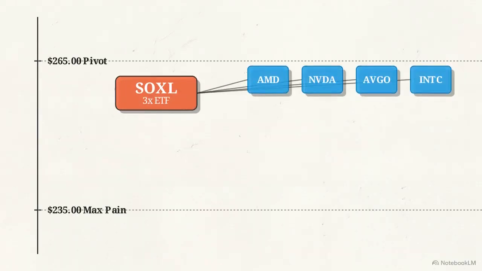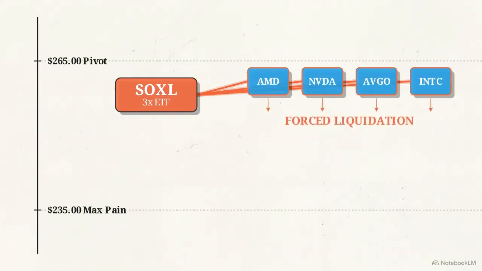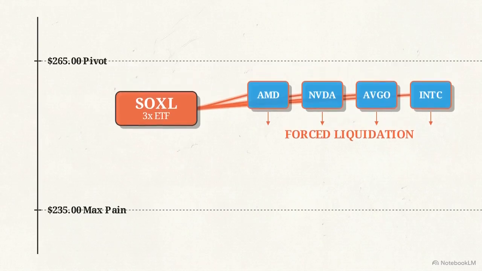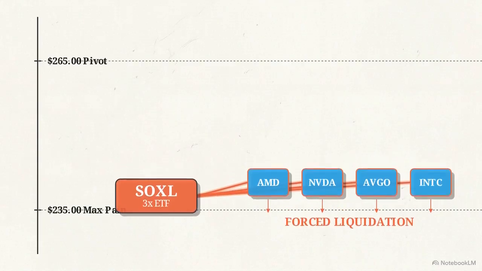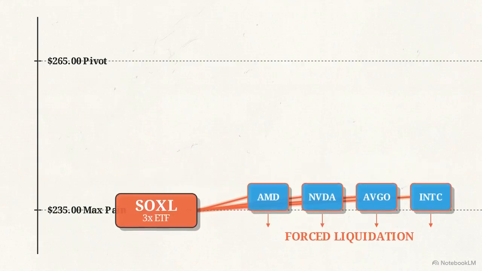Compounding this is the sector drag risk. The overarching SOXL fund remains trapped below its pivot, ensuring automatic de-hedging will apply an unyielding downward gravitational pull across all semiconductor stocks.